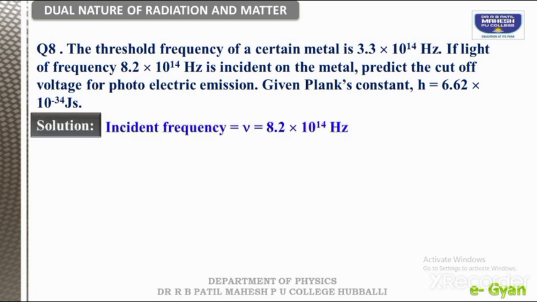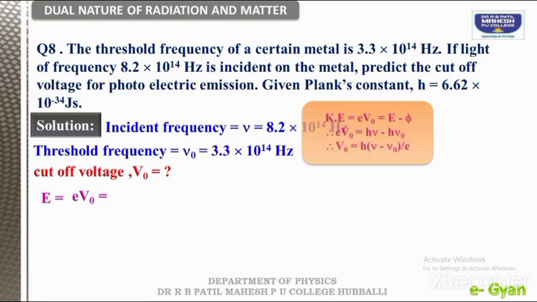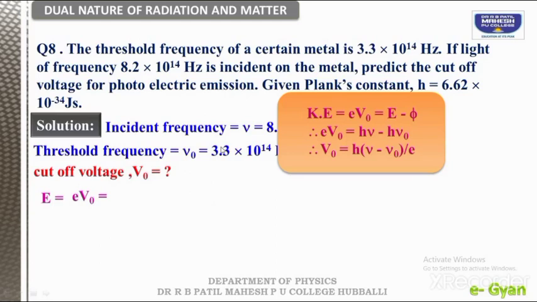In the question, the given data were incident frequency and threshold frequency, and we had to find the cutoff voltage. The formula which we can use here is E is equal to Q into V naught, where Q is nothing but the electron charge, e into V naught. By the help of the kinetic energy formula, e V naught is equal to E minus phi.